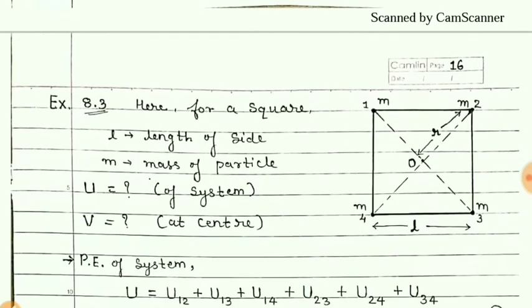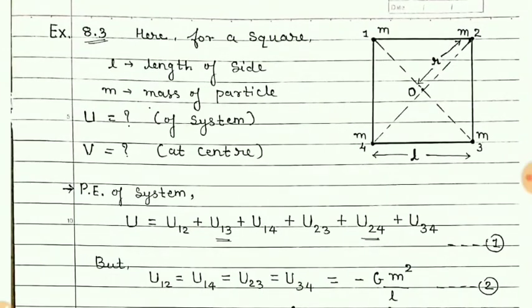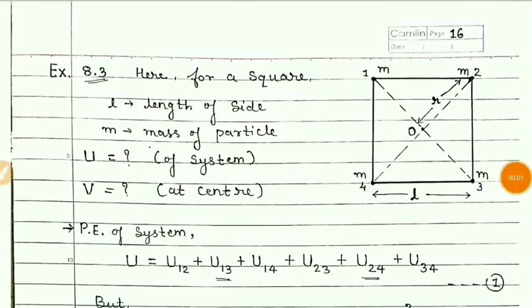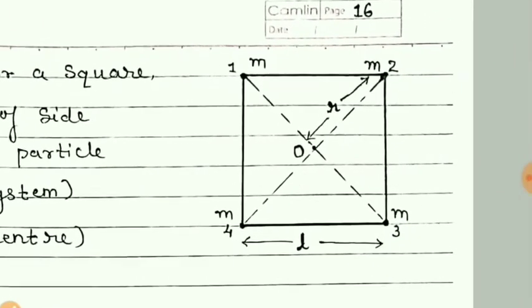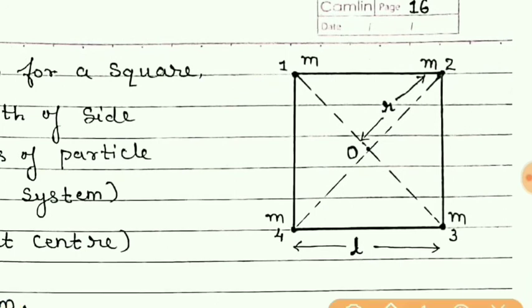Now example number 8.3. Students, here given that there is a square, and on the vertices of this square equal masses are kept.